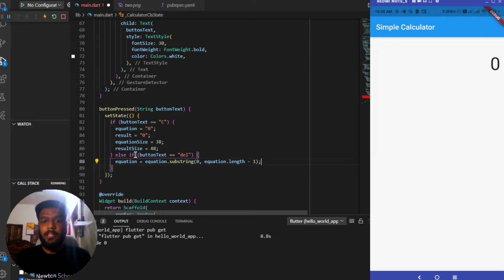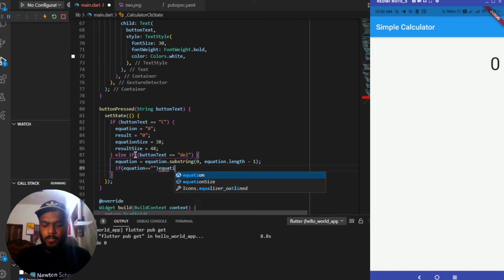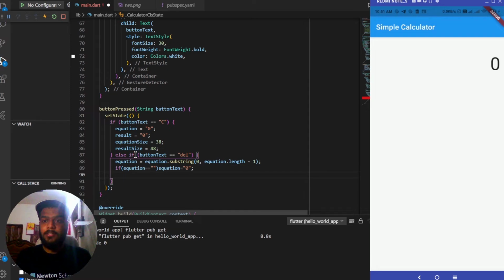Inside this we'll check another condition: if the equation is an empty string, then we'll set the value of equation to 0, and after this set the value of equation size to 48 and result size to 38. Here it needs to be a, yeah.